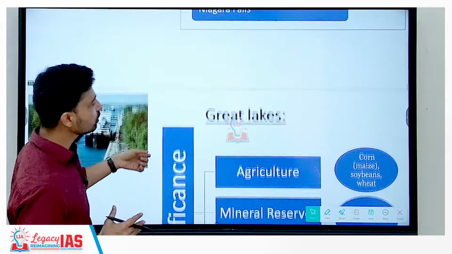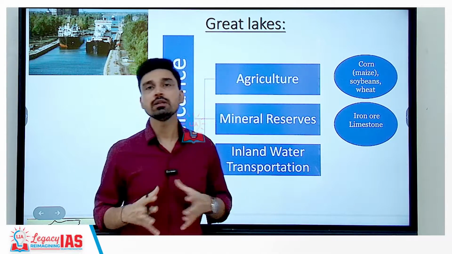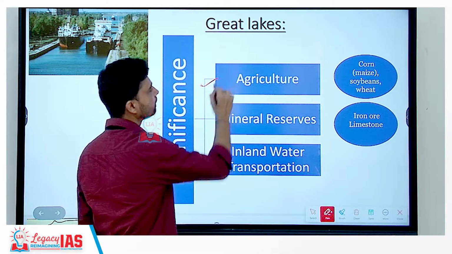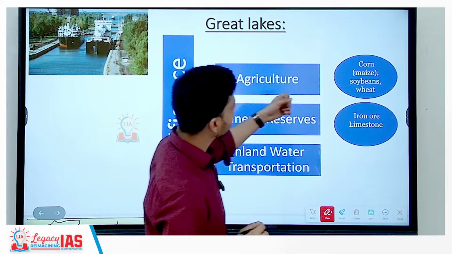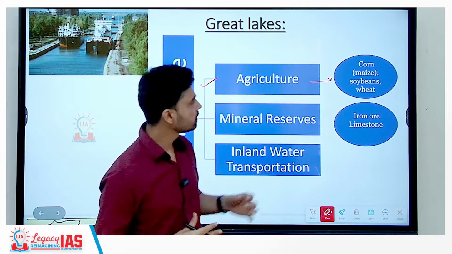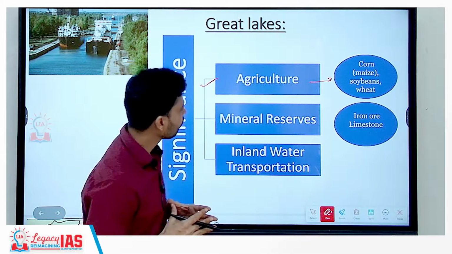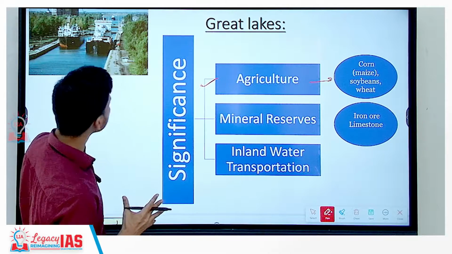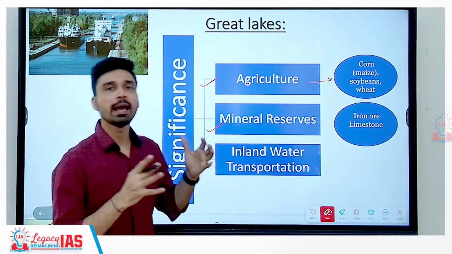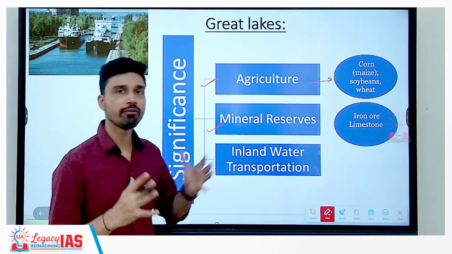If you look at the importance of the Great Lakes from the economic point of view, first of all, as these are one of the largest freshwater bodies of the earth, their importance in agriculture can especially be highlighted, and due to the availability of fresh water throughout the year, in this area you have cultivation of numerous crops, the major crops being corn, maize, soybean, as well as wheat. Not only that, around this Great Lakes region you will find major minerals, especially iron ore and limestone. And nearby you also have the Appalachian Mountains, and in the Appalachian Mountains you can easily find coal reserves.